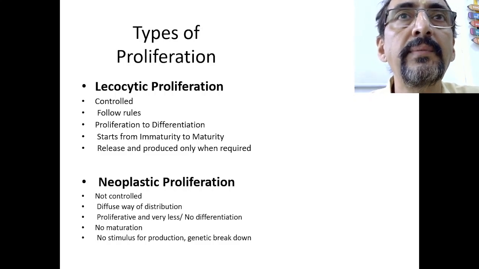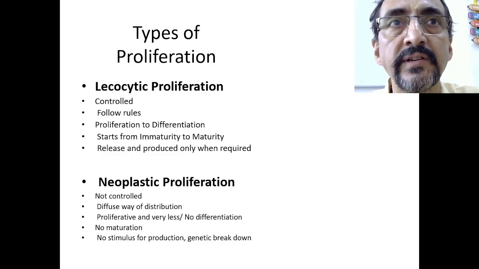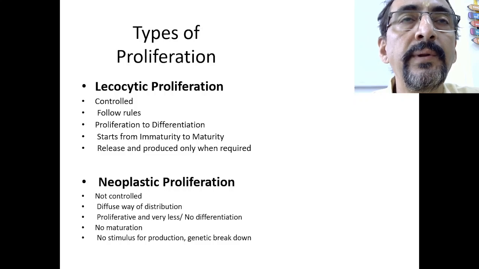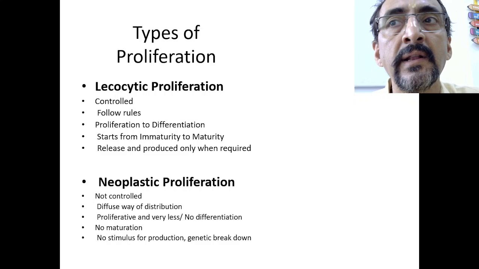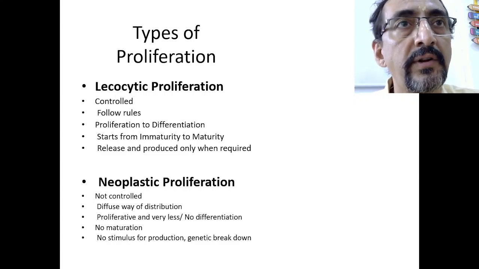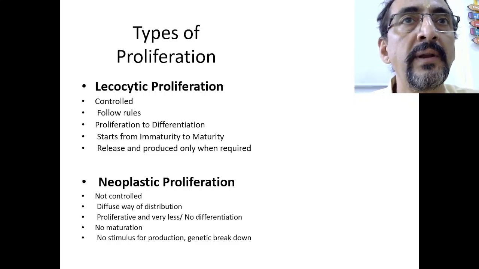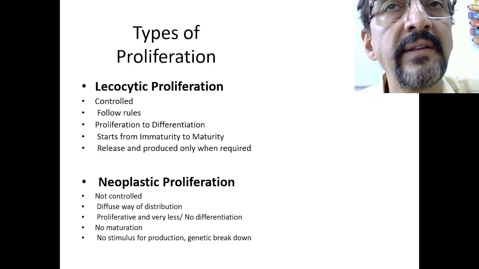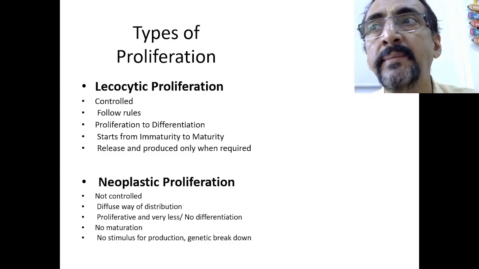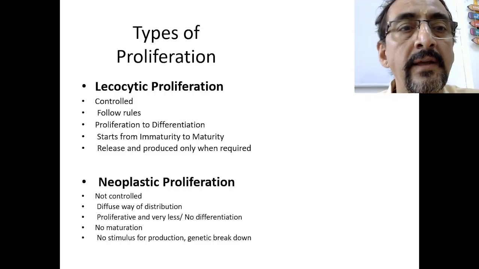For example, in RBC, cells need to undergo differentiation. Initially there will be a nucleus and the size will be very large, and later on the size becomes smaller and smaller, the nucleus disappears, and hemoglobin comes. That is a normal rule that has to be followed, and this is called differentiation. The same thing also takes place in the leukocytes.